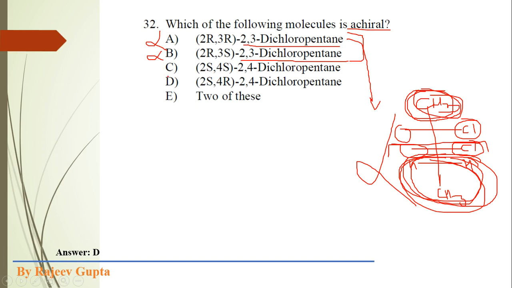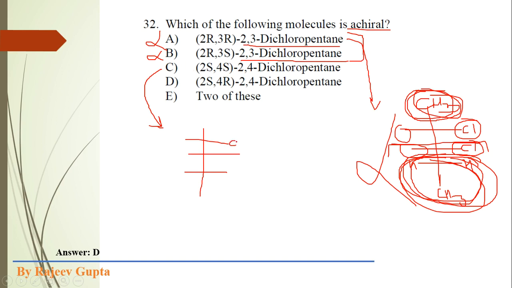Now consider option C. First we have to draw the Fischer projection of this structure. At position number 2 and position number 4 chlorine atoms are present.